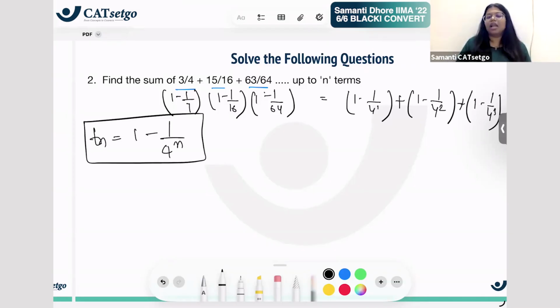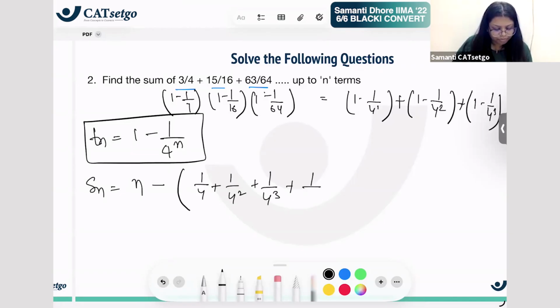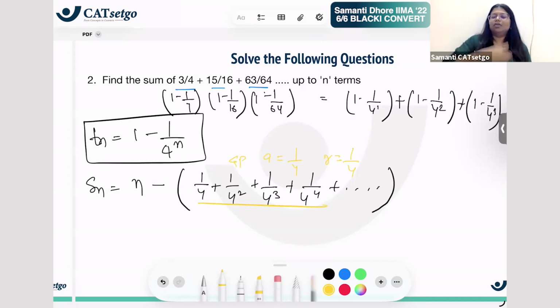And I have to find its sum up to n terms. How I'm going to do it: 1, 1, 1, 1 will be added n times. So it will be n minus the sum of 1 by 4 plus 1 by 4 square plus 1 by 4 cube, and so on. What is this? This is a GP with A as 1 by 4 and your common ratio also 1 by 4, right?